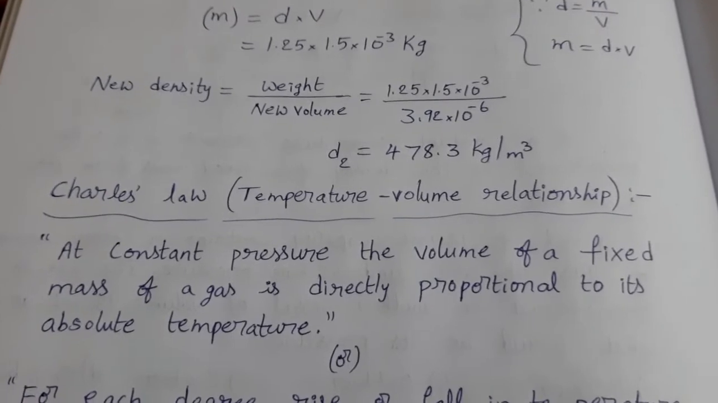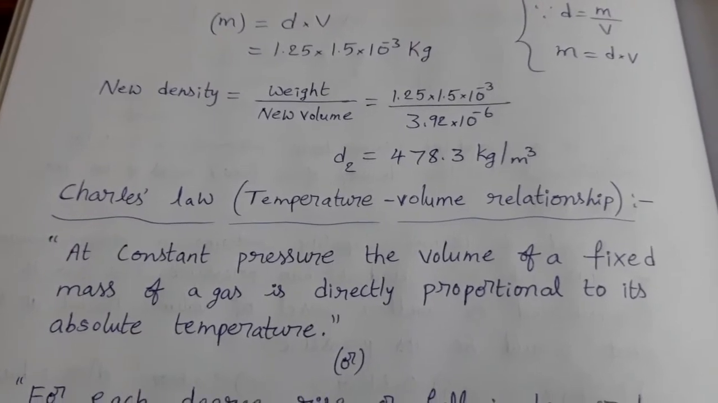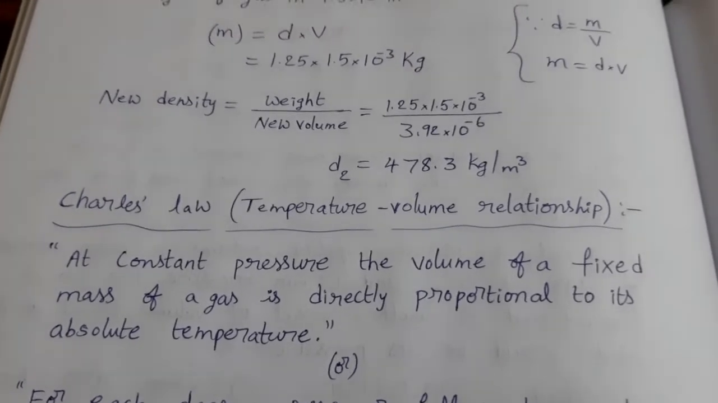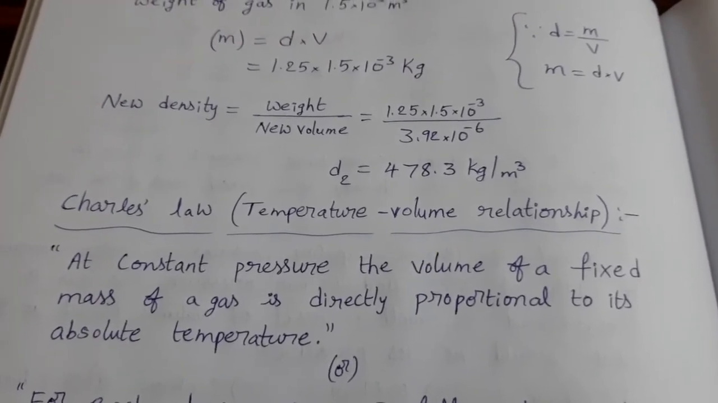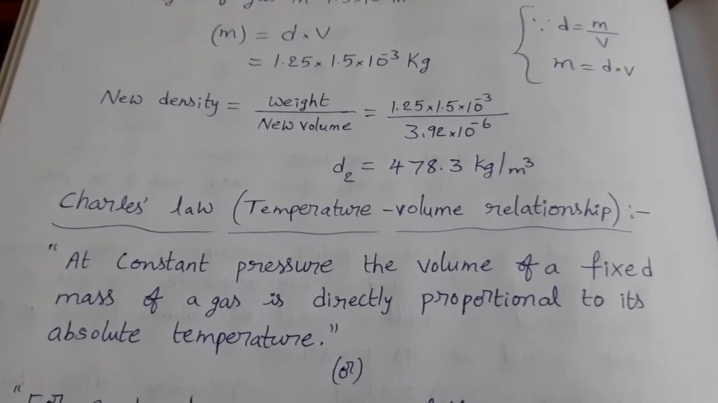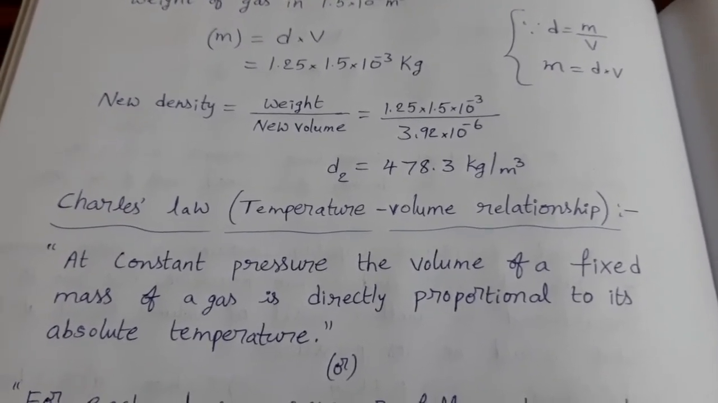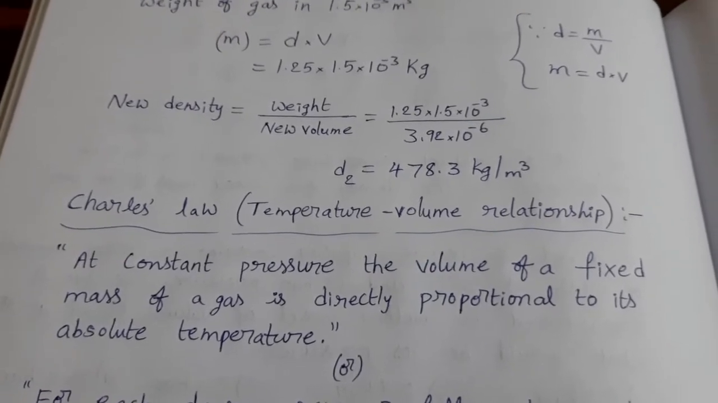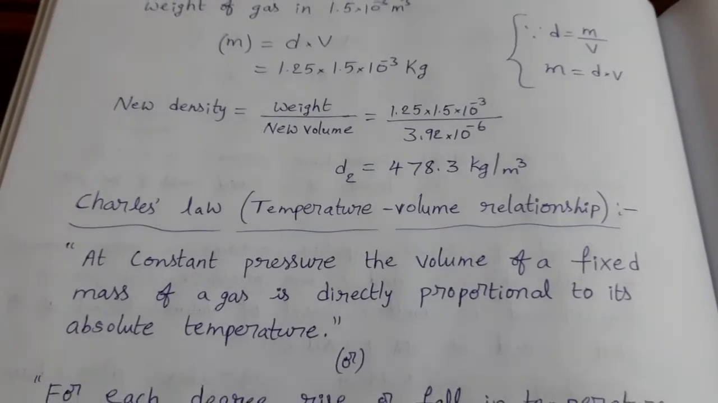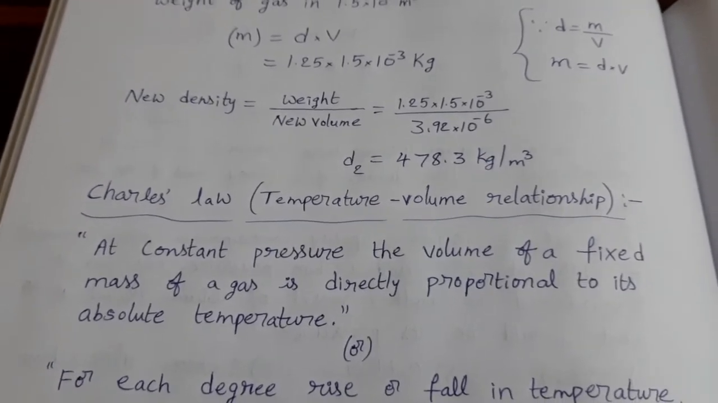Okay. Next gas law, Charles law. It is the temperature volume relationship. This law gives the temperature volume relationship. It was proposed by Charles. The statement is, at constant pressure, the volume of a fixed mass of gas is directly proportional to its absolute temperature. Take some amount of the gas at constant pressure, then its volume is directly proportional to absolute temperature. Absolute temperature increases, volume also increases. Absolute temperature decreases, volume decreases.